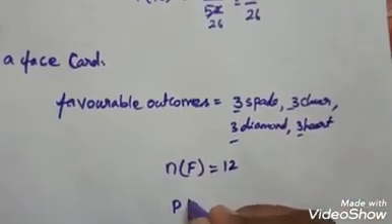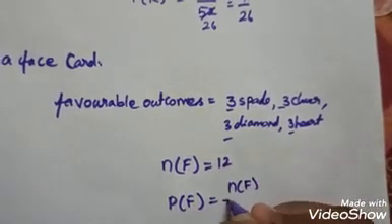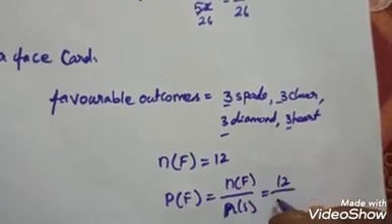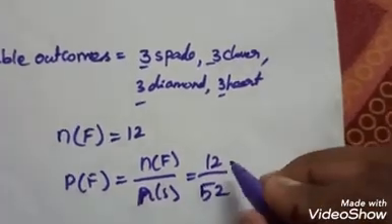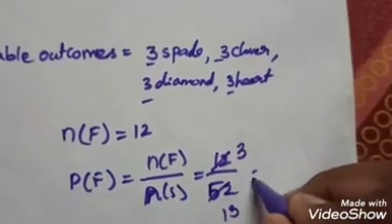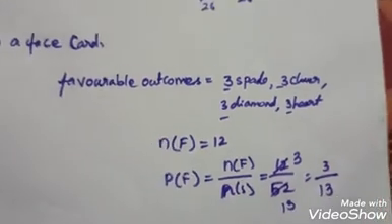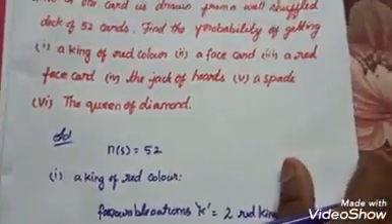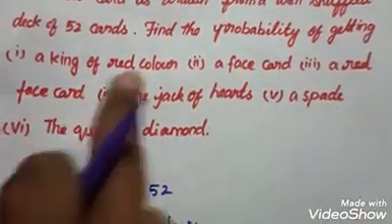So the probability of a face card, I will take the number of favorable outcomes divided by the total number of outcomes, which is equal to 12 by 52. I just reduce it by the 4 table. 3 4s are 12 and 13, which is equal to 3 by 13, is the answer for the second question, face card.